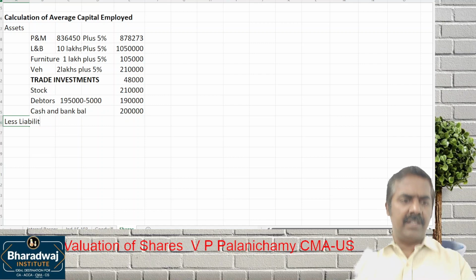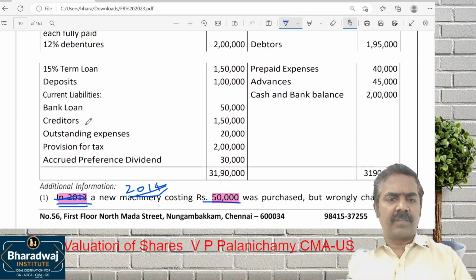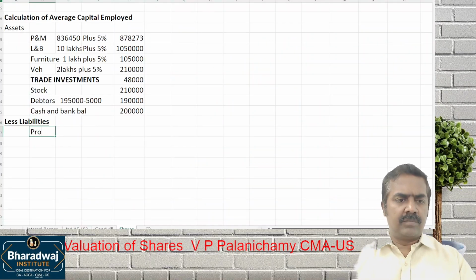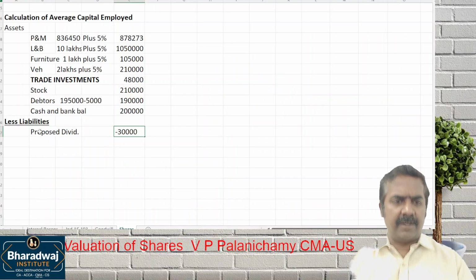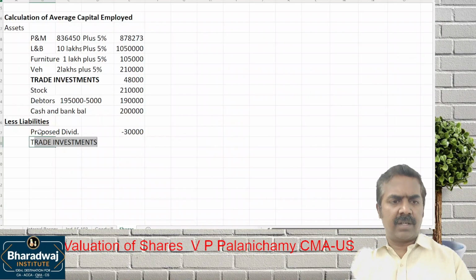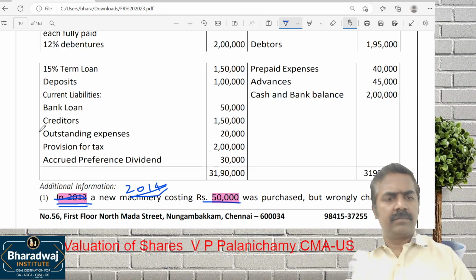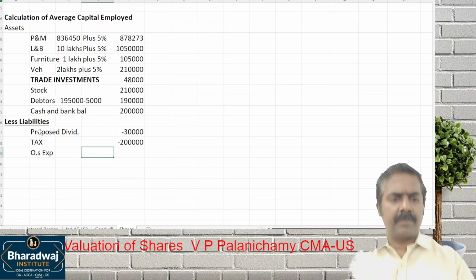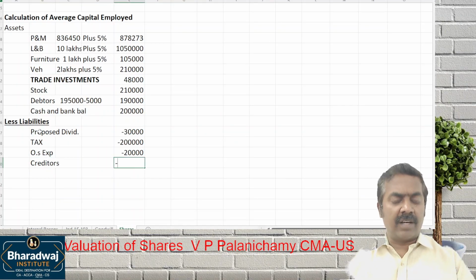Less liabilities. What are the liabilities? Let us start from the end. Proposed dividend on equity, what is the proposed dividend? 30,000. Then tax, 2 lakhs. Then outstanding expenses, 20,000. Then creditors, 1 lakh.